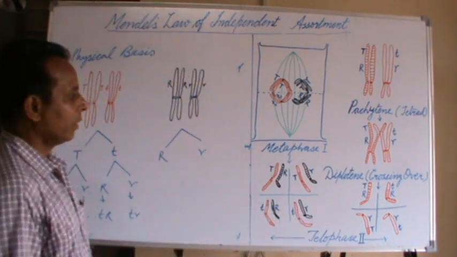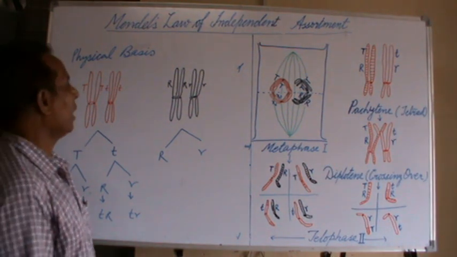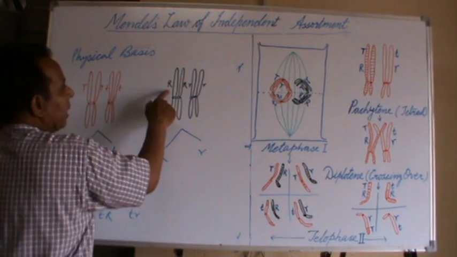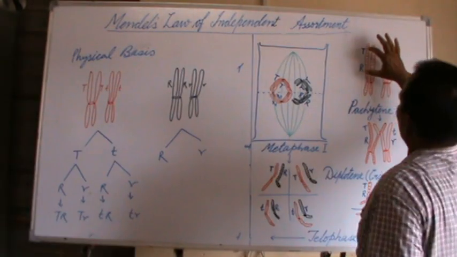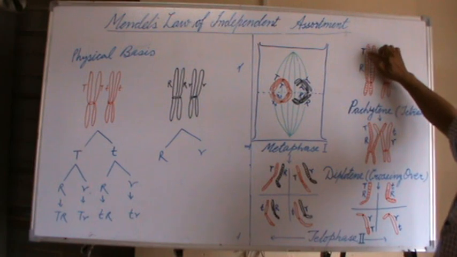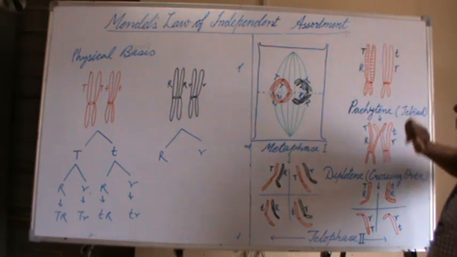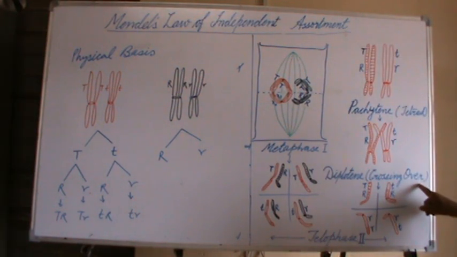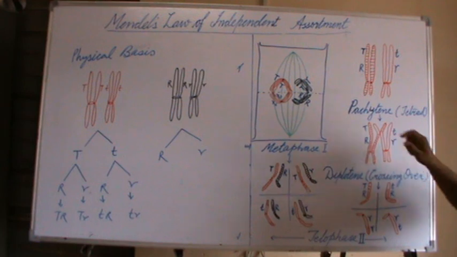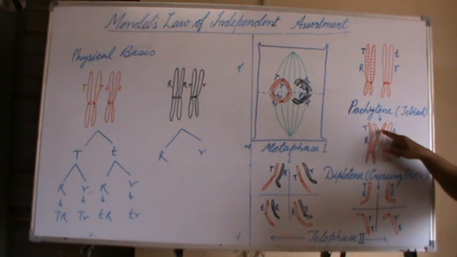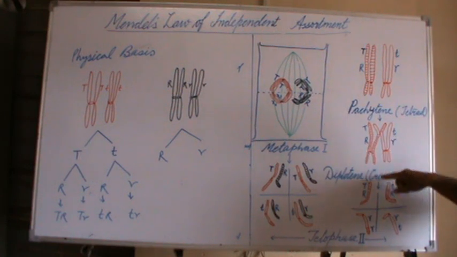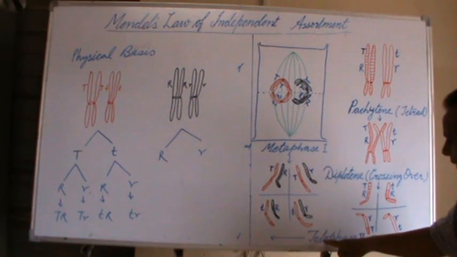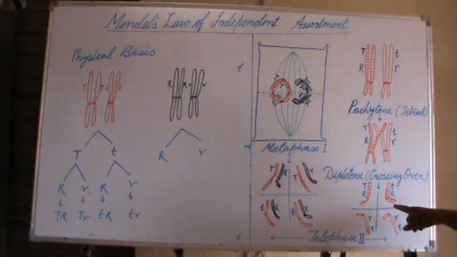In another condition, if the factors T and R are present on the same chromosome, and if the distance between these two factors is long, then they may undergo the process of crossing over. As a result of the crossing over, the non-sister chromatids are exchanged. As a result, 4 different types of combination of alleles are formed during telophase II to produce 4 different types of gametes.